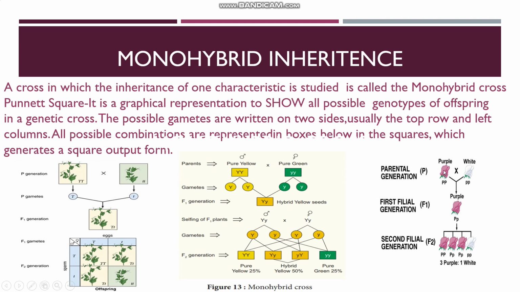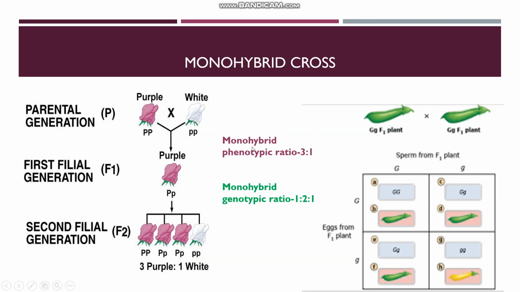Another example is when a purple flowered plant is crossed with a white flowered plant, all the F1 plants are purple flowered. On selfing, the F2 generation was obtained in the ratio 3 purple is to 1 white, or you can say 1 capital P is to 2 capital P is to 1 small p. So the monohybrid phenotypic ratio is 3:1 and the monohybrid genotypic ratio is 1:2:1.